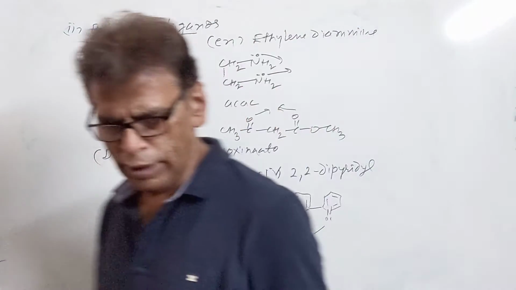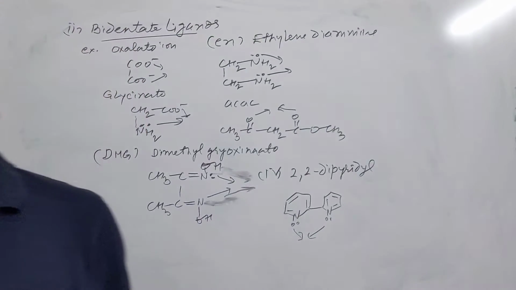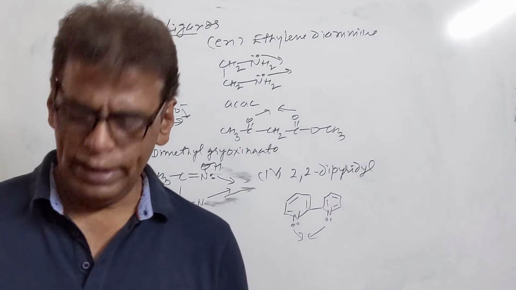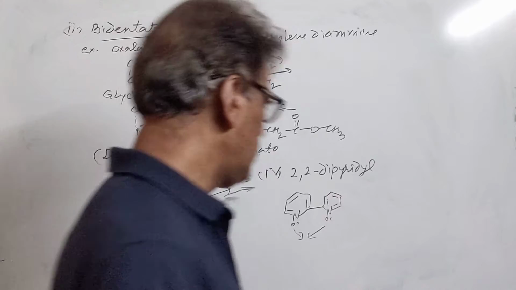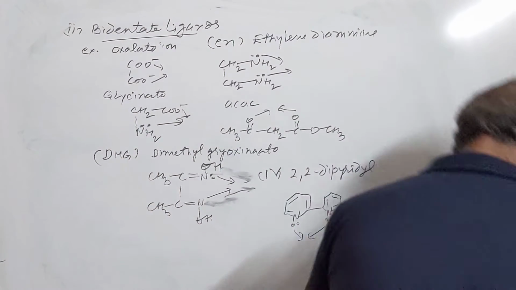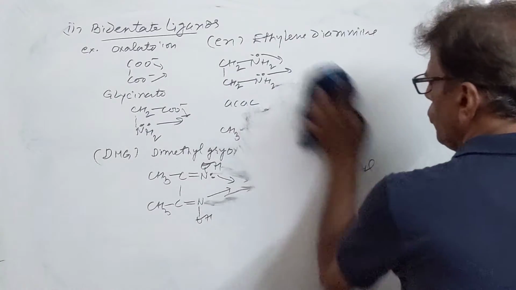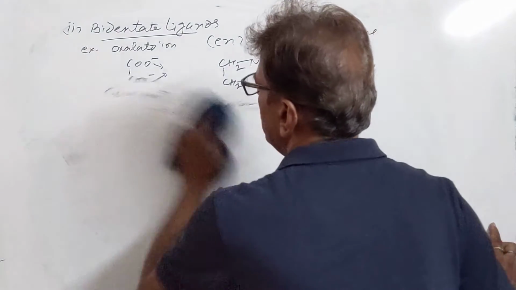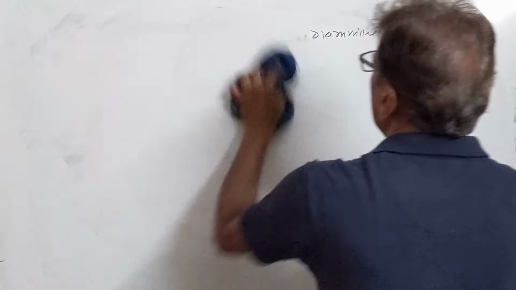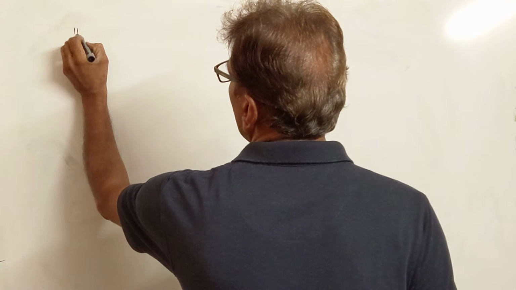This is 2,2-dipyridyl. So these are the bidentate ligands. Then we come to another class of ligand, that is called polydentate ligand. The ligand which can form more than two coordinate bonds with the metal ion is called a polydentate ligand. So this is our third type.